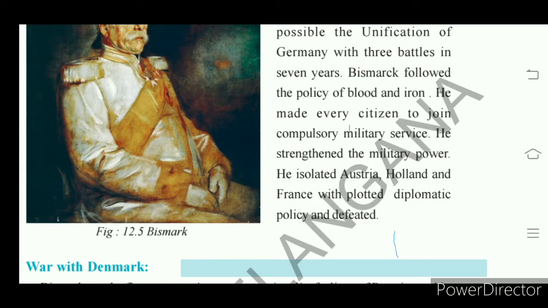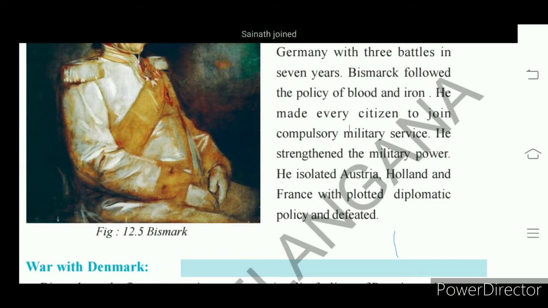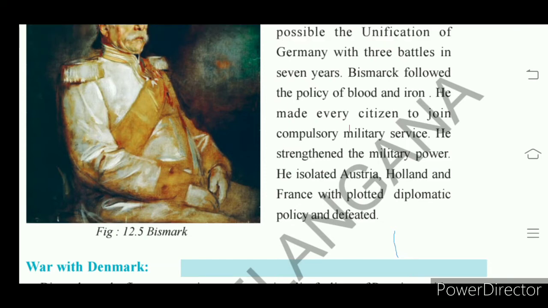But here Bismarck made military service compulsory. Everyone should undergo military service. That means for a certain period they should work for the nation. So for that he made a policy that every citizen should undergo compulsory military service. Understand? And this would strengthen the military power. When all the young people join the military services, it increases the power of the military.